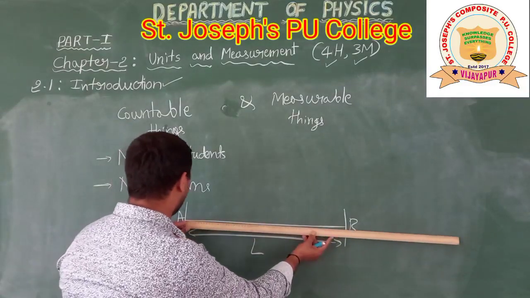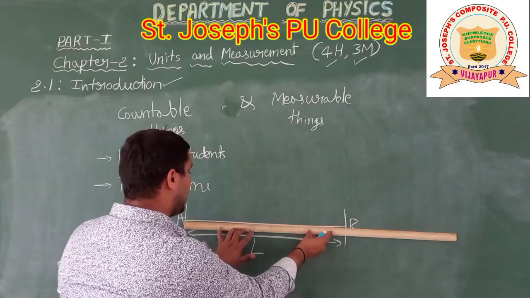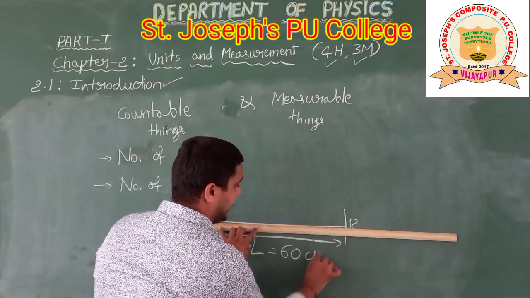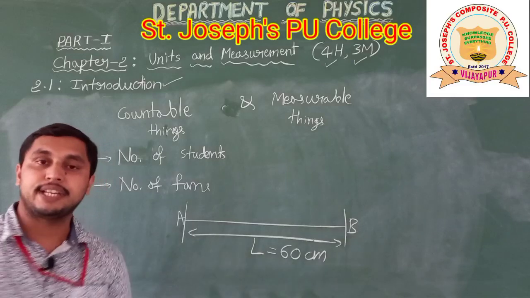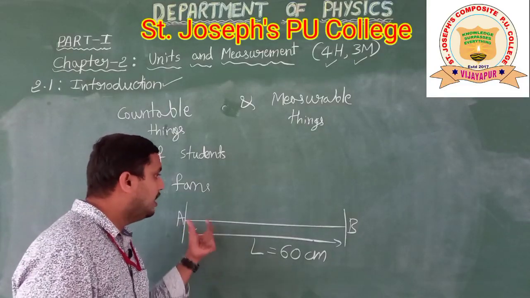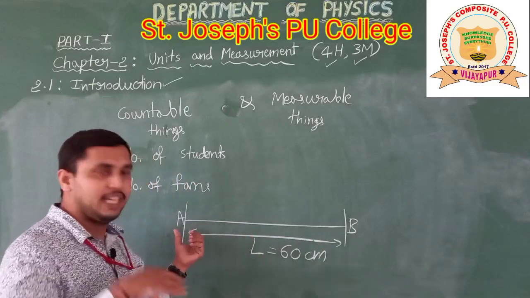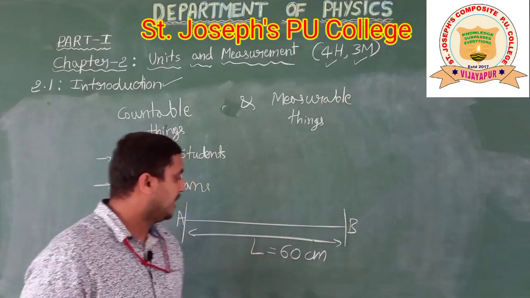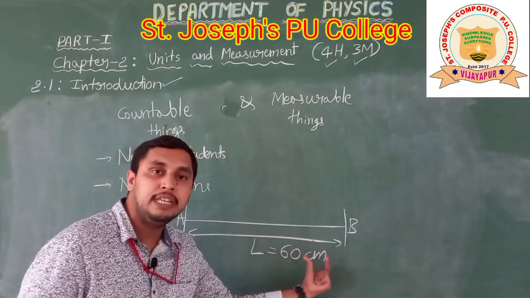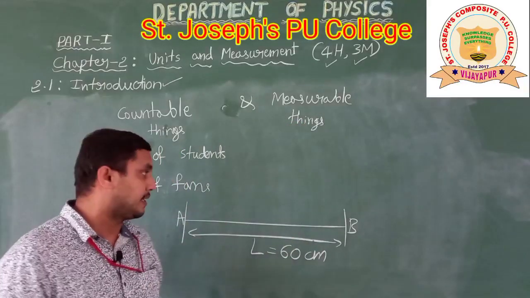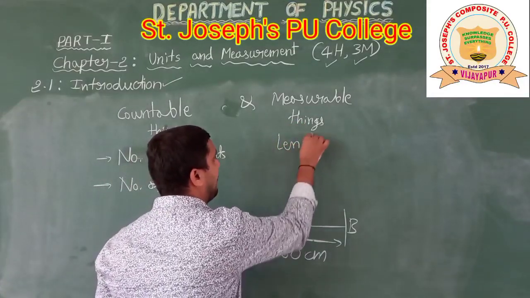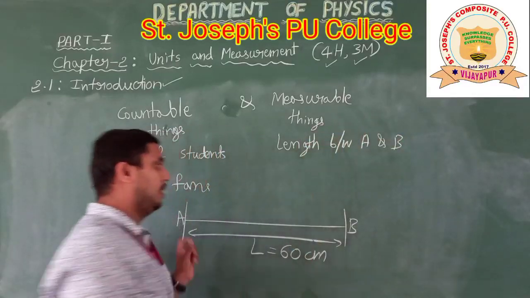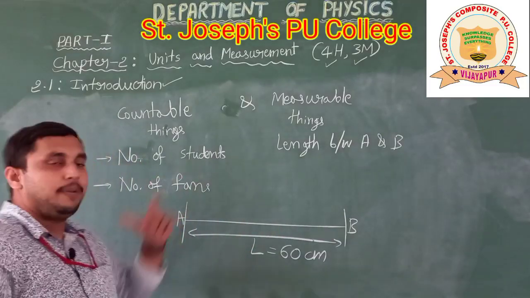For example, I am using the scale to measure from A to B. Approximately it is 60 centimeter. So here it is a measurable thing. By using any measuring instrument, we measure the distance from A to B. So the distance from A to B, the length, is 60 centimeter. The length between the points A and B is a measurable thing.